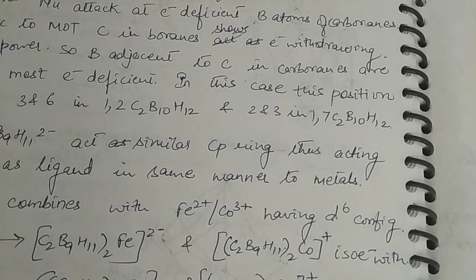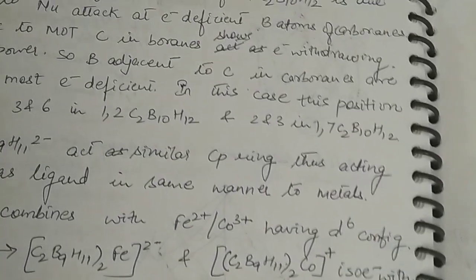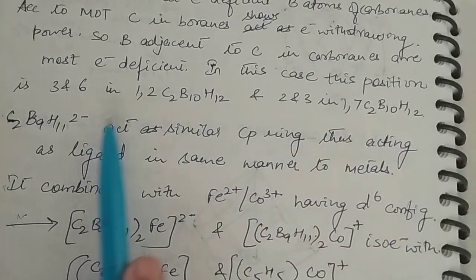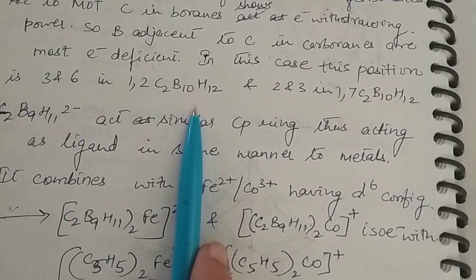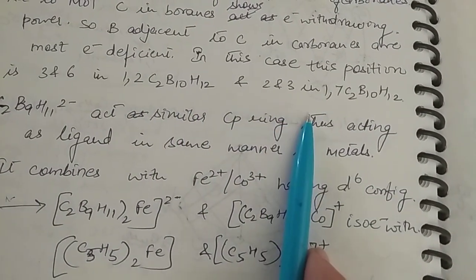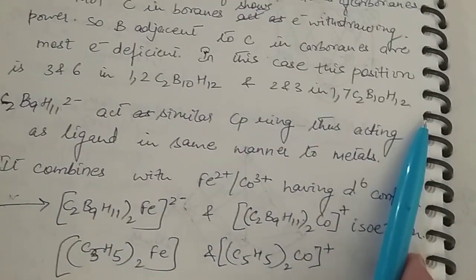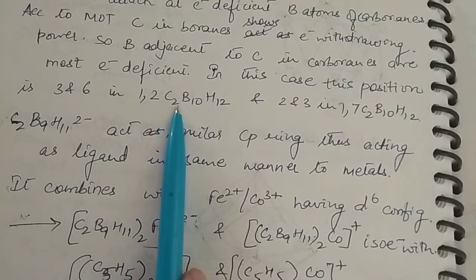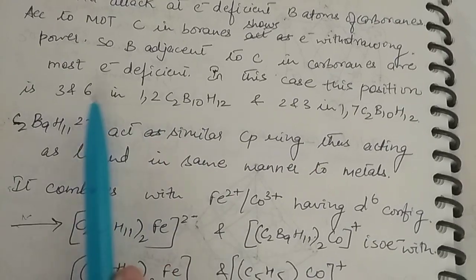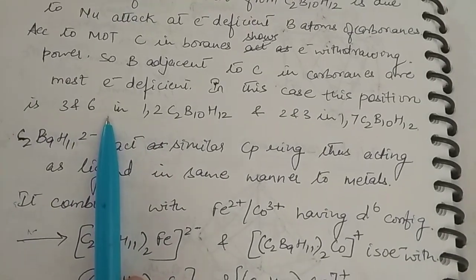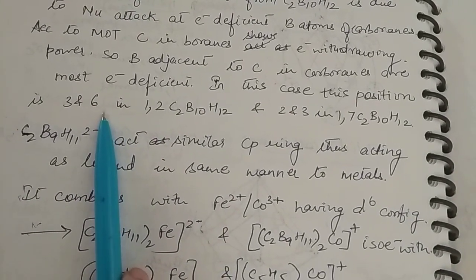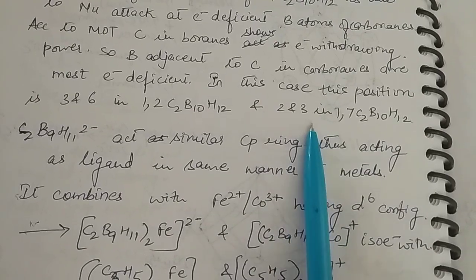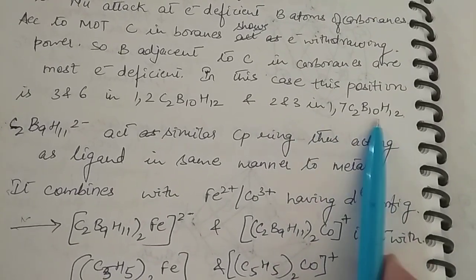In this case, this position is 3 and 6 in 1,2-C2B10H12 and 2 and 3 in 1,7-C2B10H12. Okay, so what happens? In 1,2, it is 3 and 6, the position where the boron can be easily attacked. And 2 and 3 in case of 1,7, because they become electron deficient.